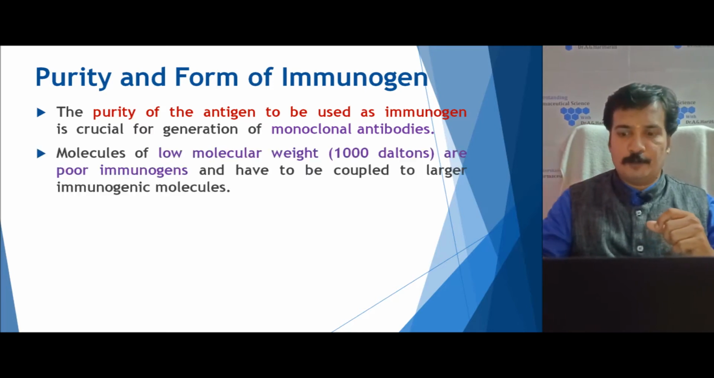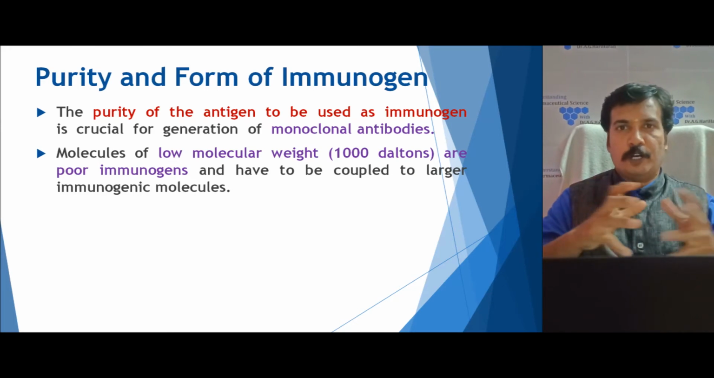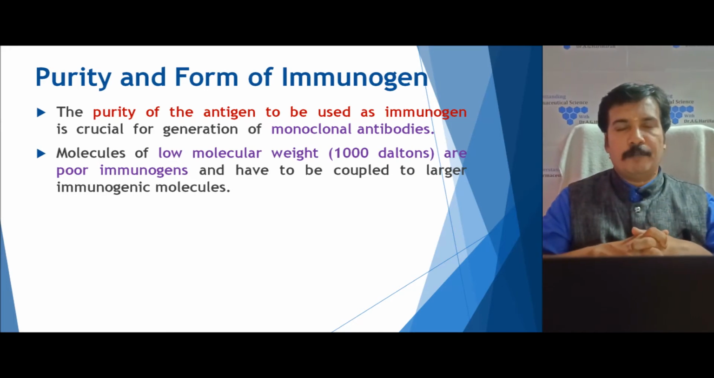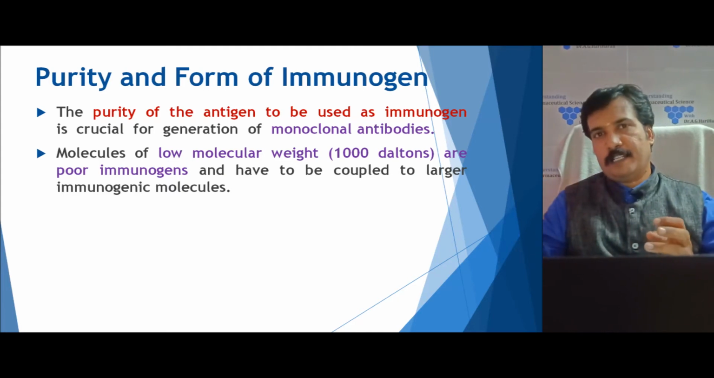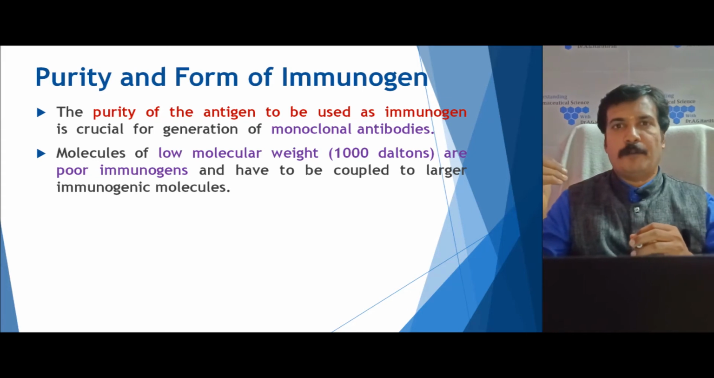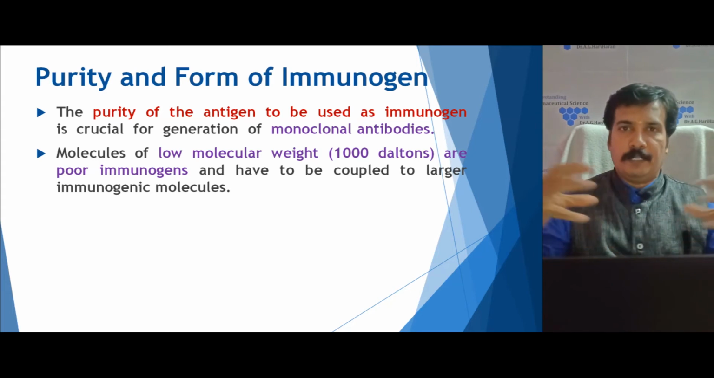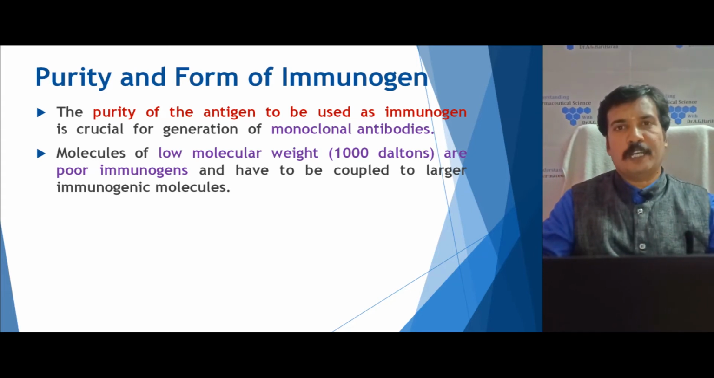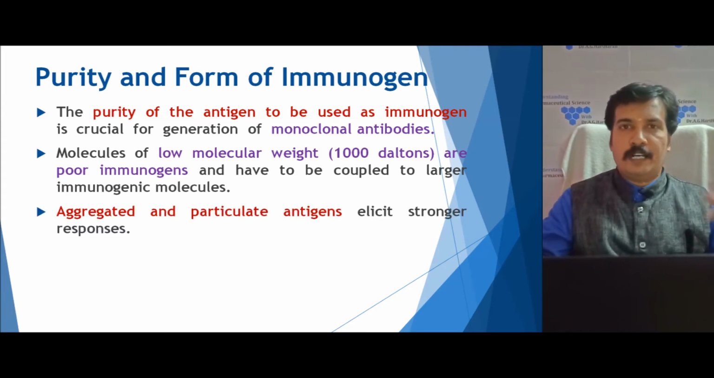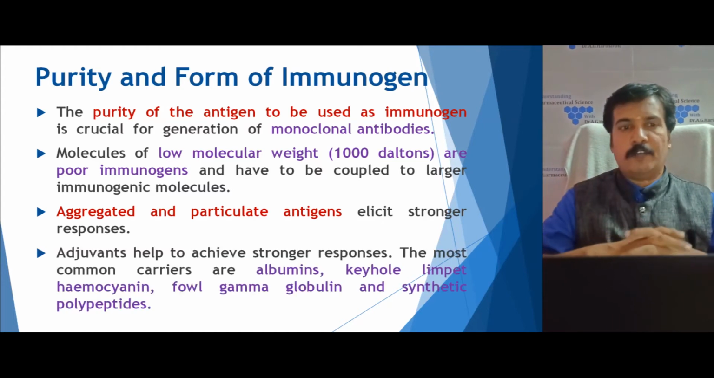antibody can be produced. So, the immunogen characteristics play a crucial role. If the molecular weight of the immunogen is more than 1000 Dalton, that is 1 kilo Dalton, it can produce a good immunologic property. If it is less than 1000 Dalton, then it should be coupled, attached with an immunogenic molecule. Generally, an aggregated or particulate antigen can produce a stronger response, whereas low molecular weight will produce a lower response and becomes a poor immunogen.